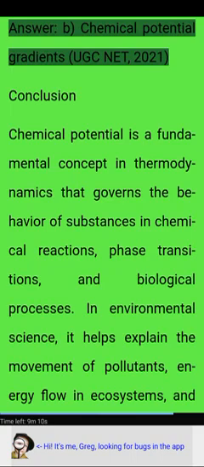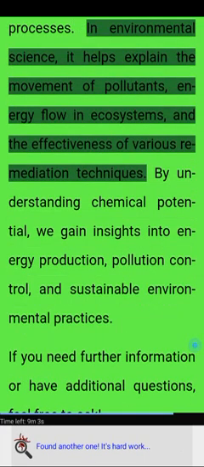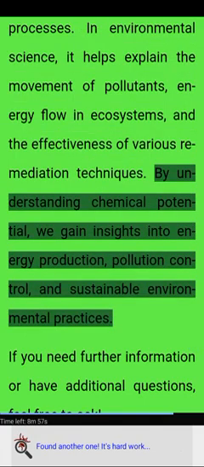UGC NET 2021. Conclusion. Chemical potential is a fundamental concept in thermodynamics that governs the behavior of substances in chemical reactions, phase transitions, and biological processes. In environmental science, it helps explain the movement of pollutants, energy flow in ecosystems, and the effectiveness of various remediation techniques. By understanding chemical potential, we gain insights into energy production, pollution control, and sustainable environmental practices.